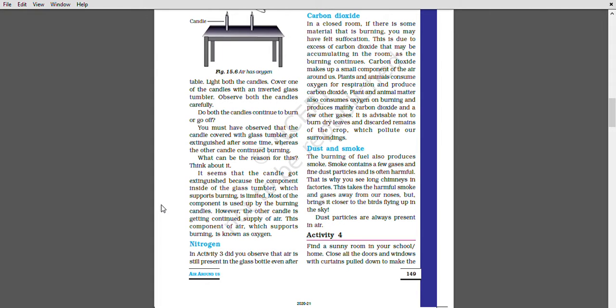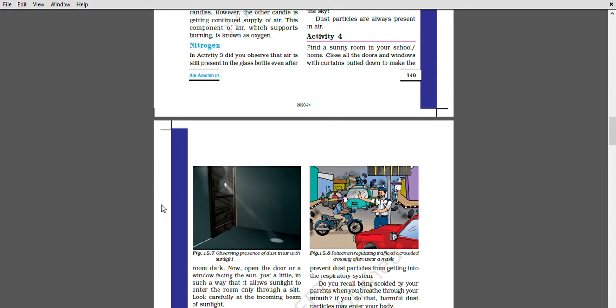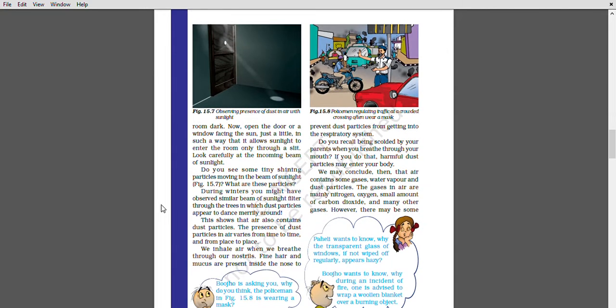Now we will do a practical. In a sunny room in your school or home, close all the doors and windows with curtains, and now open the door or a window facing the sun just a little, in such a way that it allows sunlight to enter the room only through a slit. Look carefully at the incoming beam of sunlight.